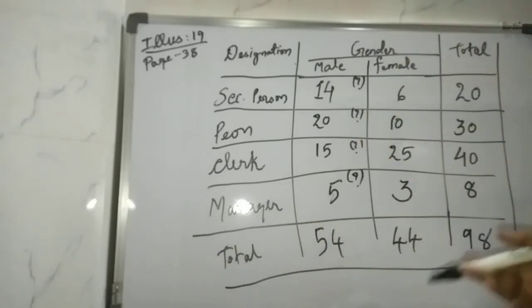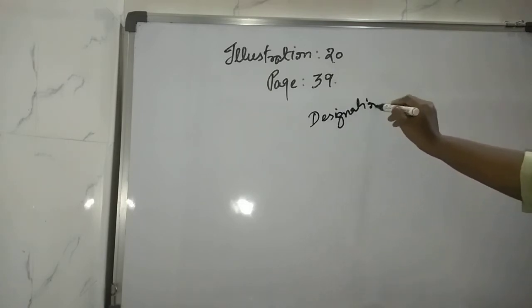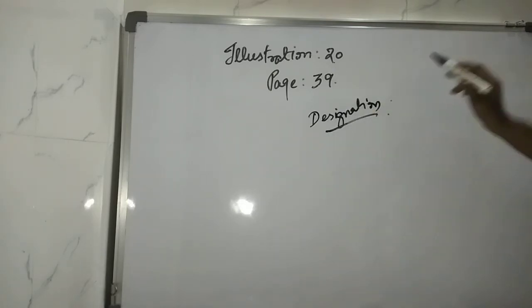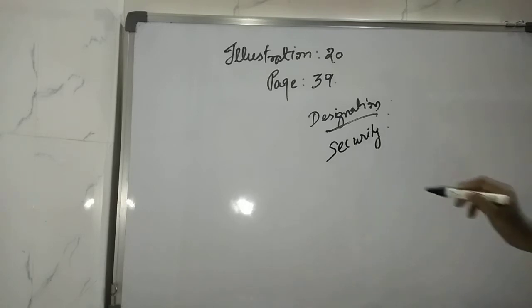Now let's move on to the next question, that is illustration number 20. Read illustration number 20 on your page number 39. On the basis of the study of different branches of a cooperative bank of Ahmedabad city, the following information is obtained. In this bank, out of 20 employees working as, now again the designation has been given to you. Clear? So one attribute is designation. Out of 20 employees working as security persons, security person is one of the attributes.